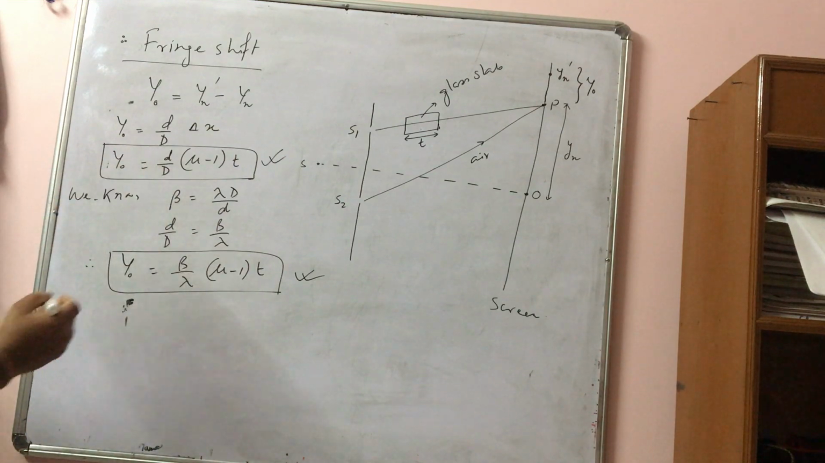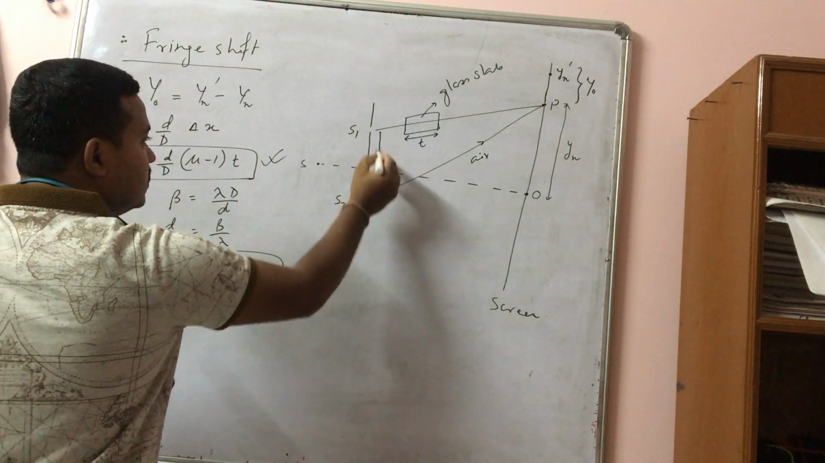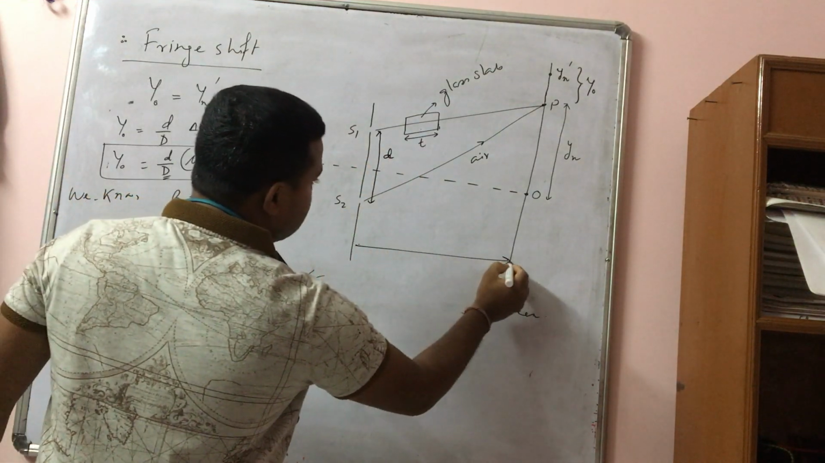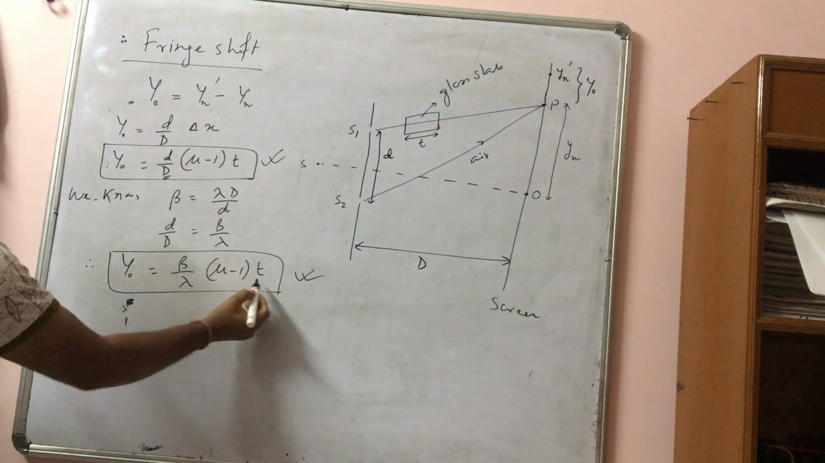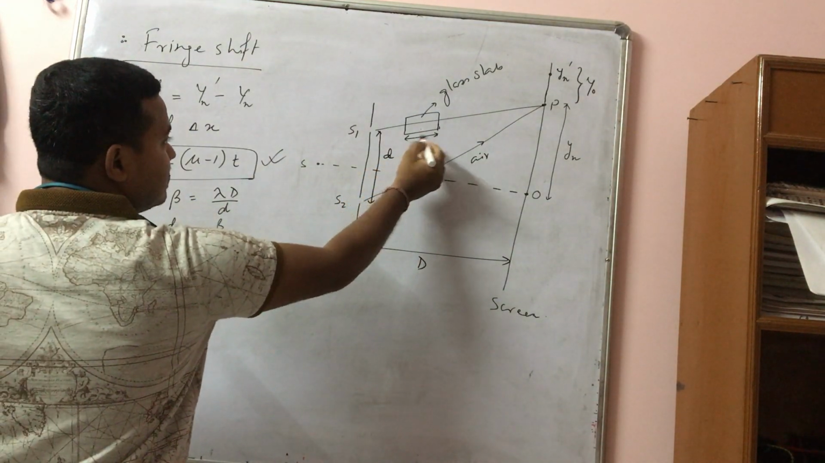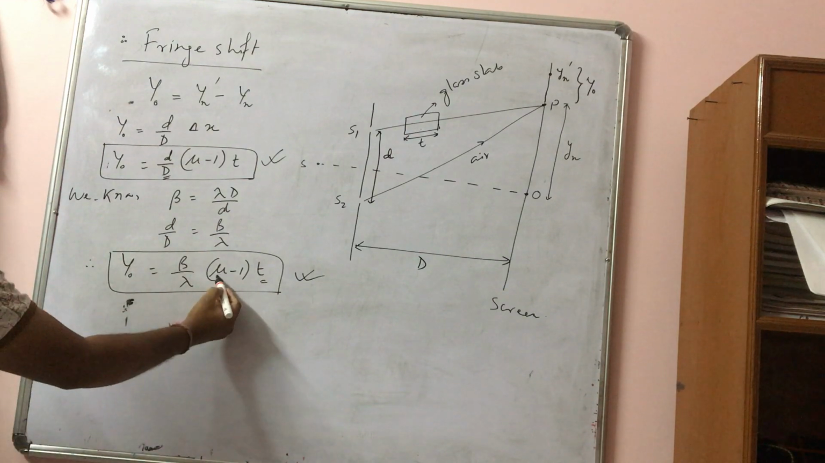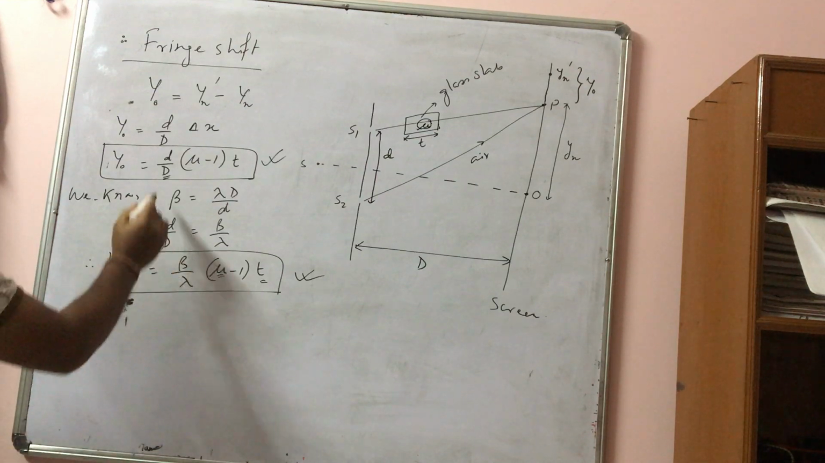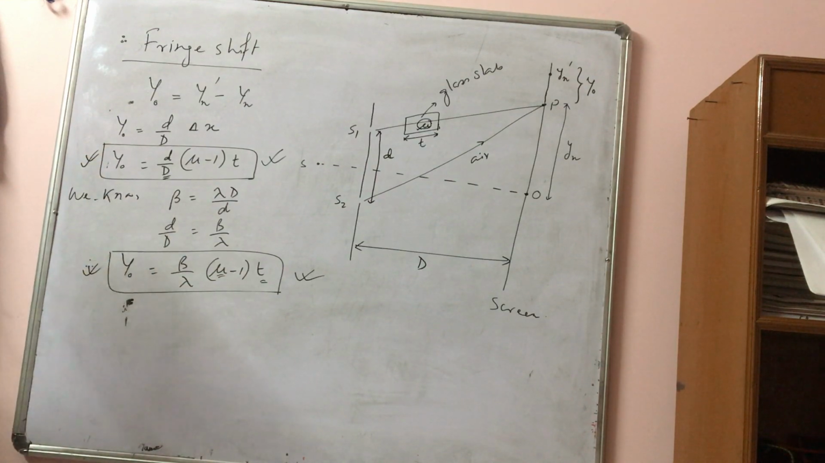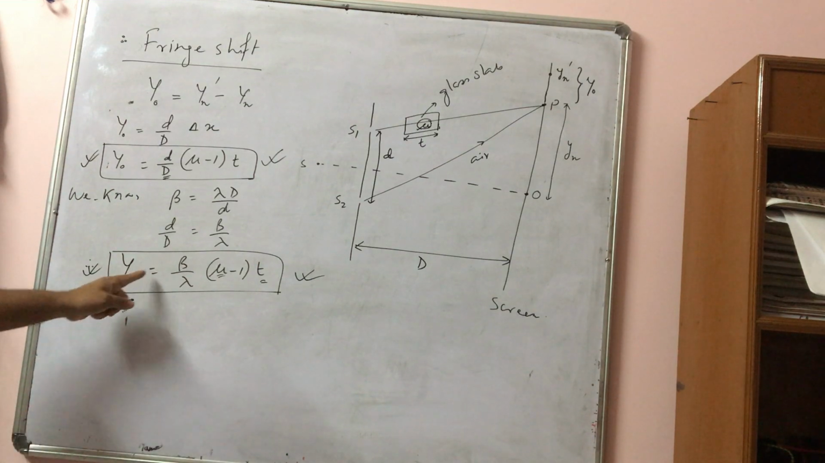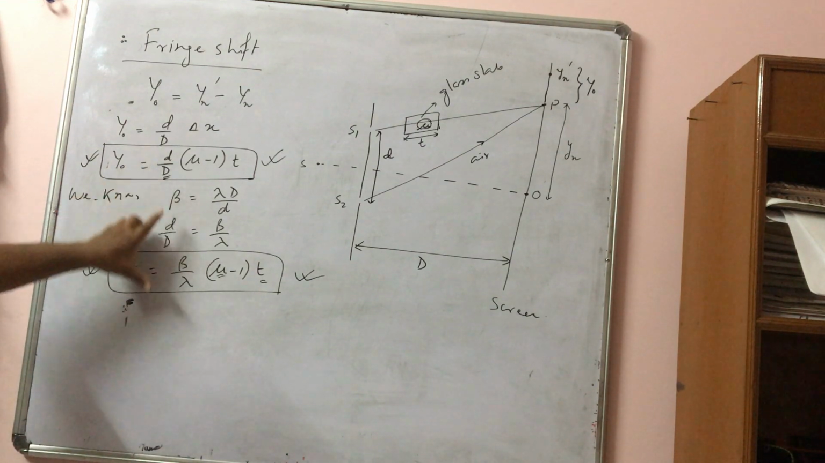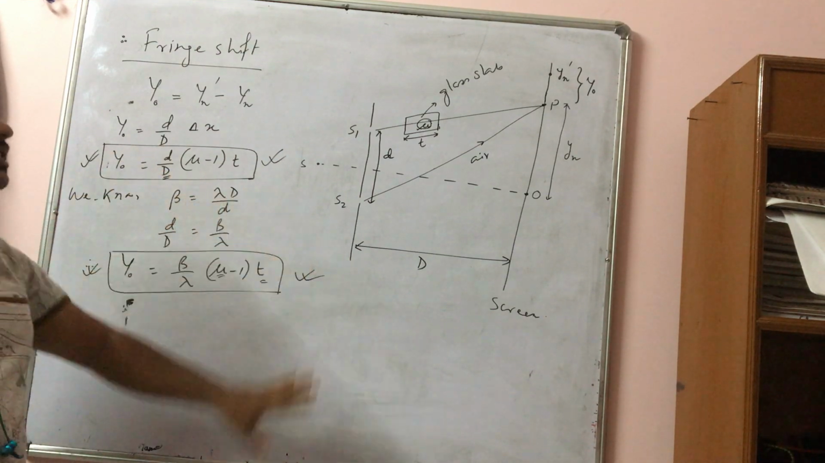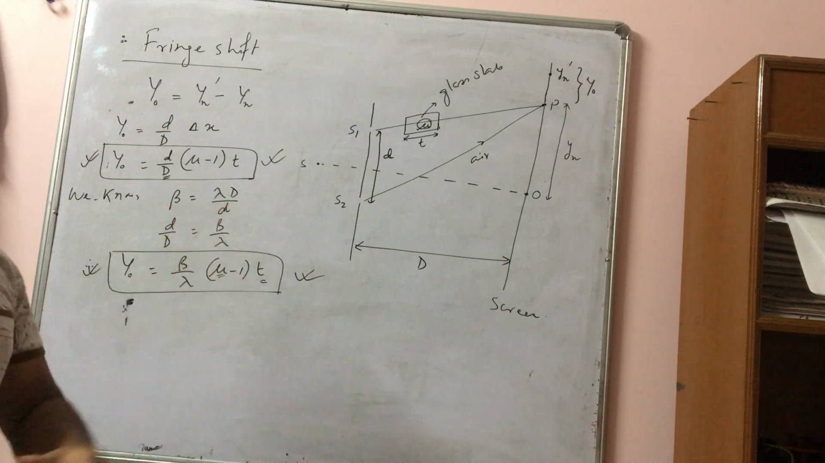What is d here? Small d is what? You know, separation between the two slits. And what is capital D here? Separation between slit and screen. What is small t here? The thickness of the glass plate or the transparent sheet. What is mu here? The refractive index of this transparent sheet. So this is the amount of fringe shift. This is the formula in terms of d and D. This is the formula in terms of fringe width, beta. So you have to remember these two expressions. Okay. So you may get questions from this part. It will be directly formula based questions.